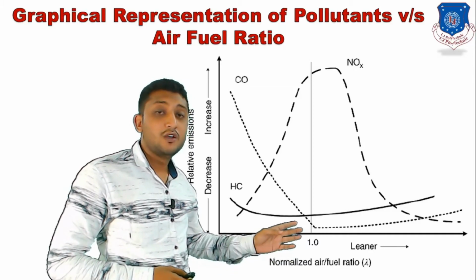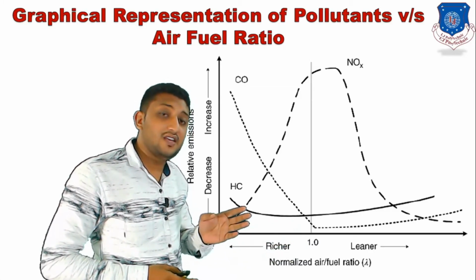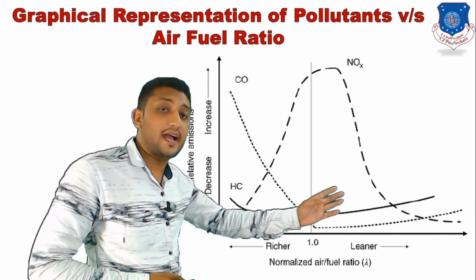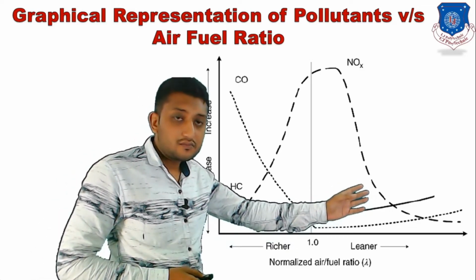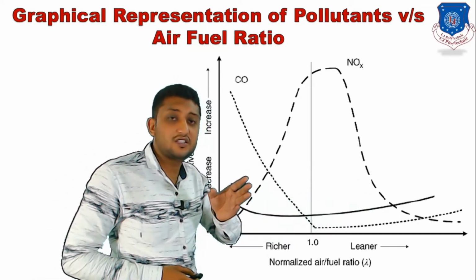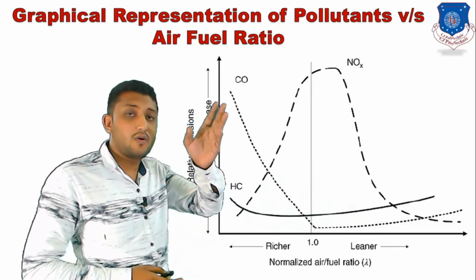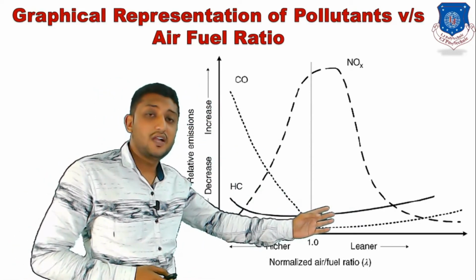Going to the richer side, HC is increasing, going to the leaner side, HC is decreasing. Going to the richer side, CO is increasing. Going to the leaner side, CO is decreasing.